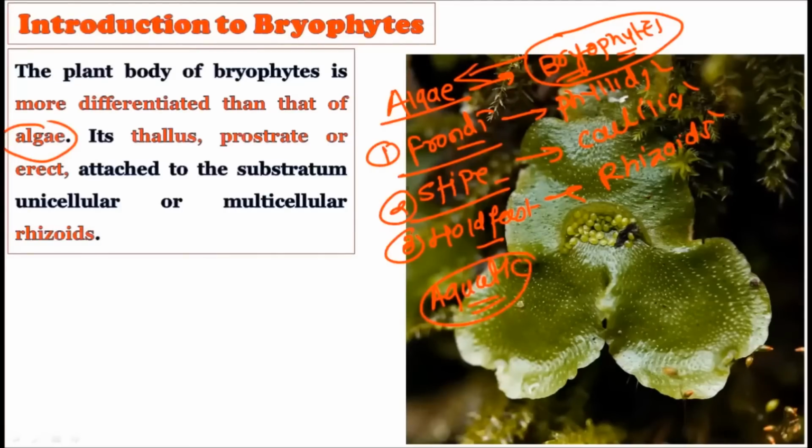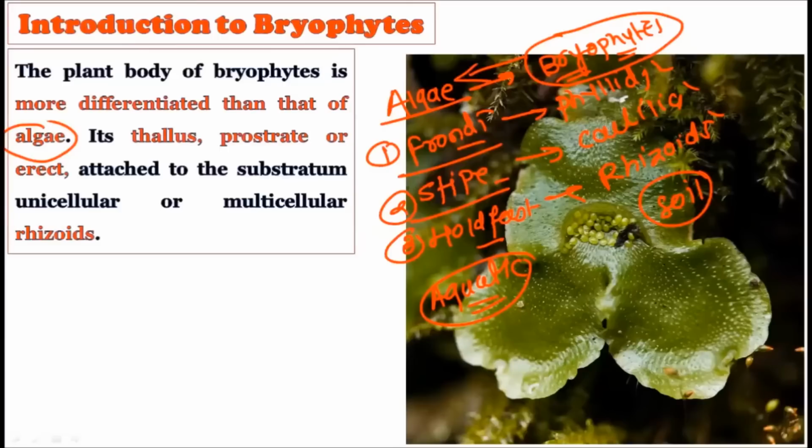But the bryophytes, on the other hand, can sometimes live without water on the soil. They can complete their vegetative growth on land surfaces as well. So not being completely dependent on water and showing certain kinds of differentiation in their structure makes the bryophytes more advanced than the algae.